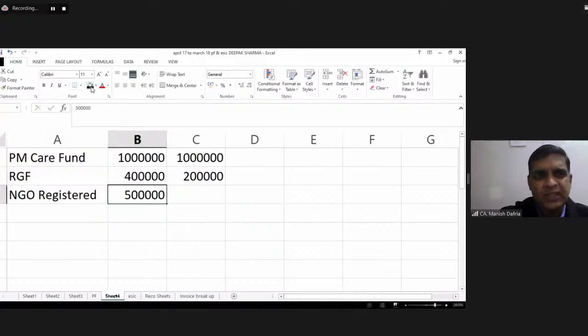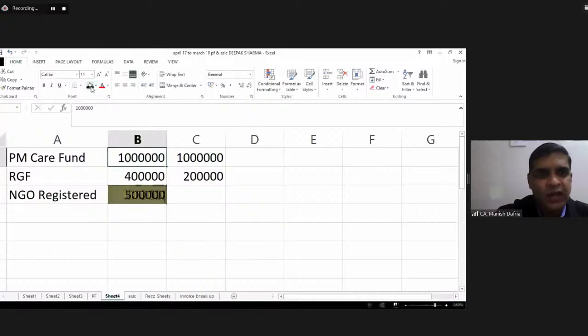Now this is what is crucial. Out of this 5 lakhs, how much deduction can I claim? With respect to this 5 lakhs, how much deduction can I claim? Here I need to see what is my maximum limit, which depends upon my GTI.